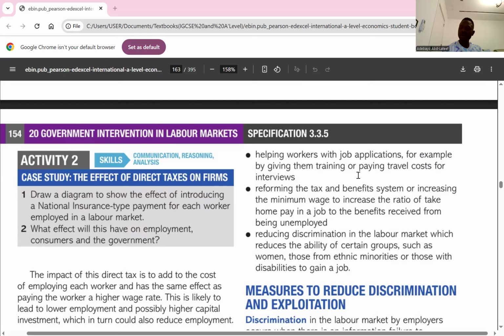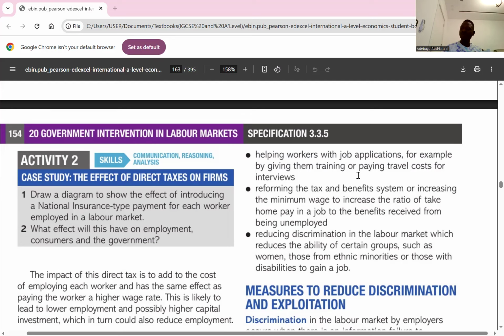Economic theory presents two opposing effects on individual decisions to work. So we have two theories about an individual wanting to work: the substitution effect and the income effect. So how do the substitution effect and income effect affect labor supply when it comes to direct taxes? We're going to start with the substitution effect.